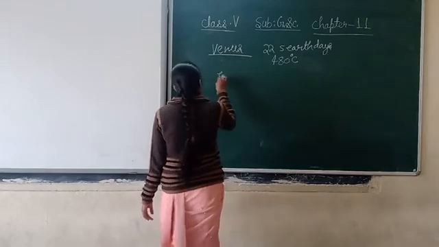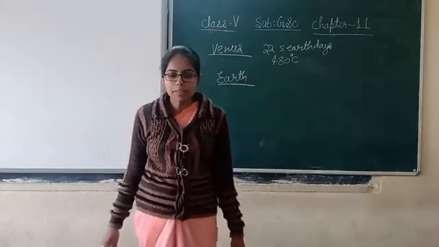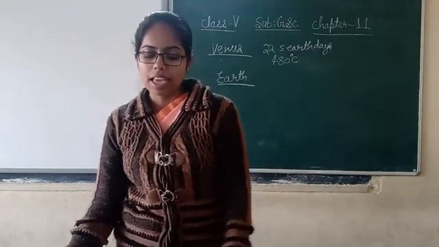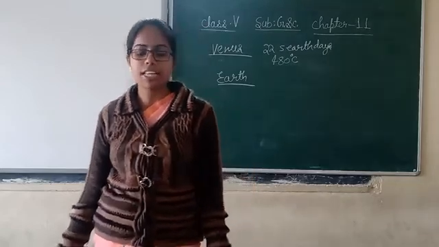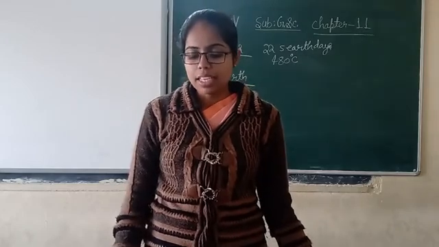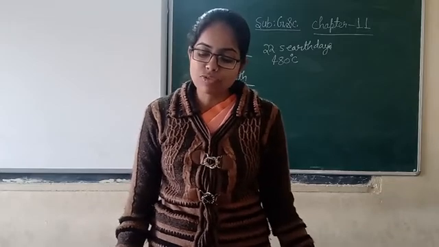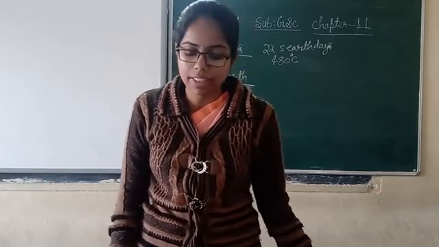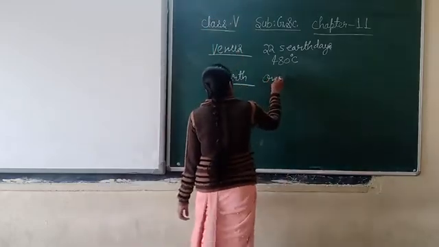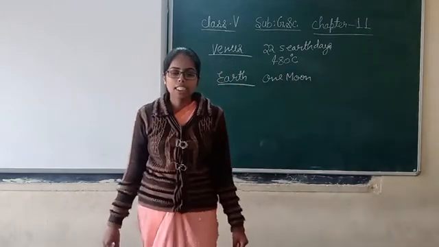Now we will study about the Earth. Earth is the third closest planet to the Sun. It is bigger than Venus. About 30% of the Earth's surface is covered with land, while 70% is covered by oceans. The Earth has one moon, which is its natural satellite. How many moons does the Earth have? Only one moon, and this is the natural satellite of the Earth.